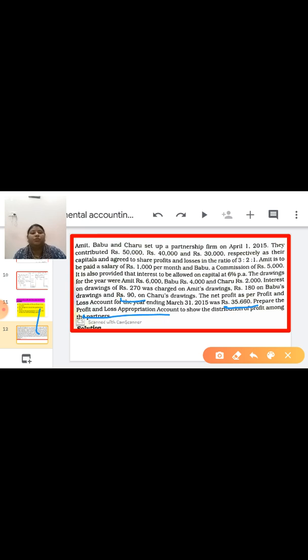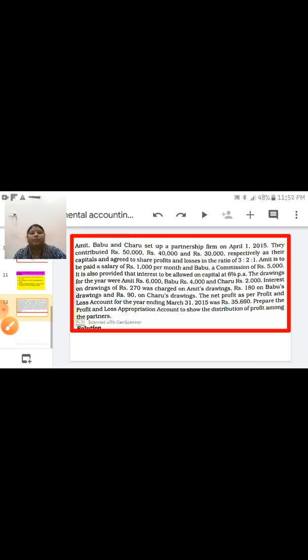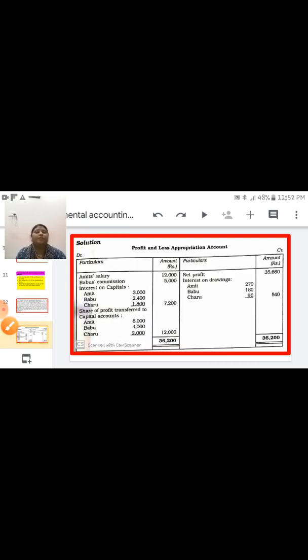Now let us do the solution. You know the format of the profit and loss appropriation account. First of all, the net profit given in the question, 35,660, you transfer to the credit side.